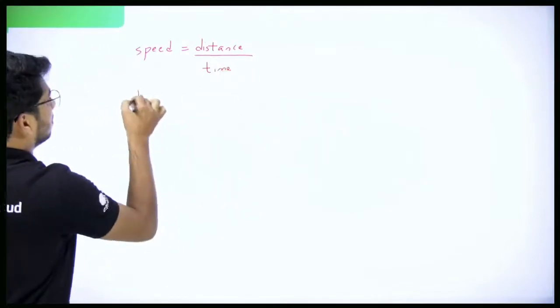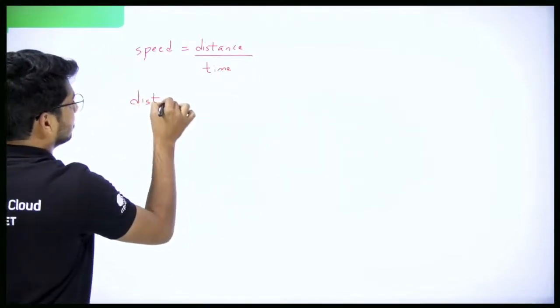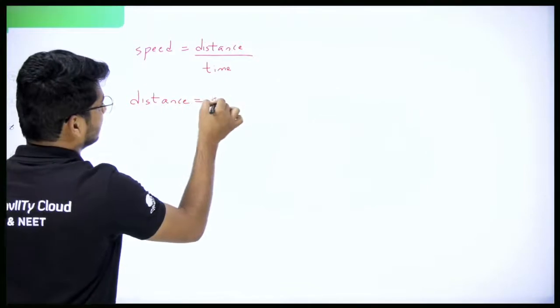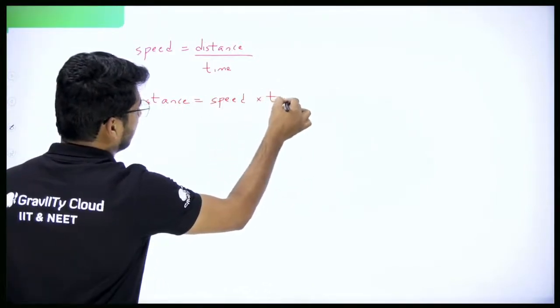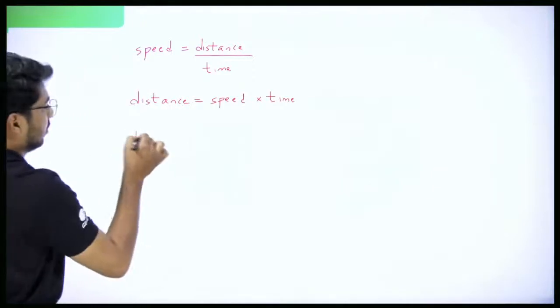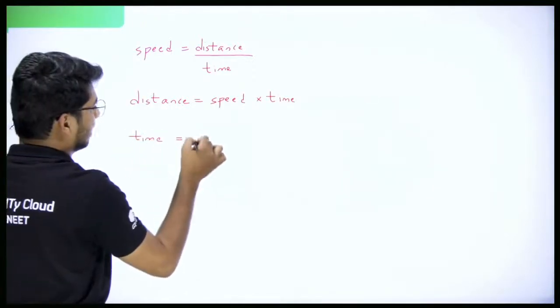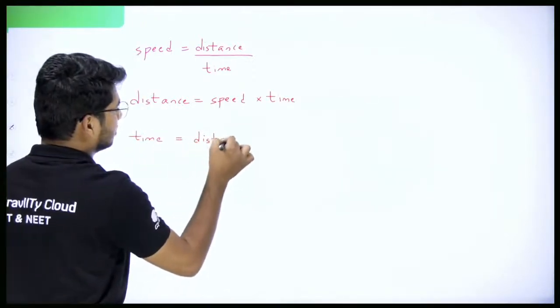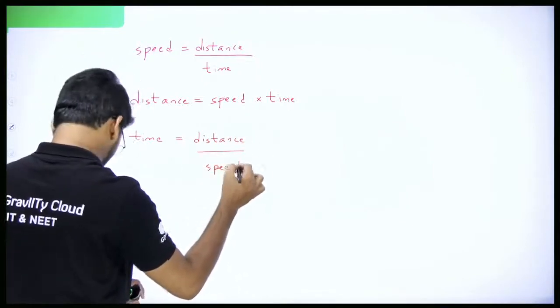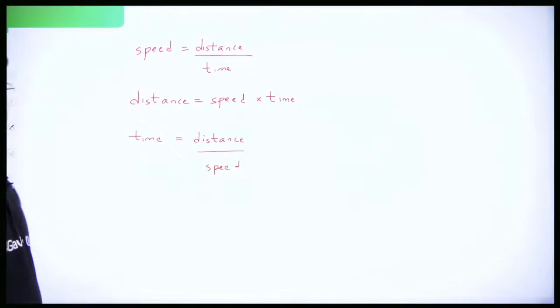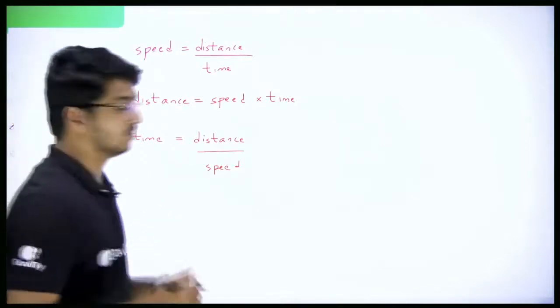And then we also got the formula for distance. What is distance equal to? Distance is equal to speed into time. And we got the formula for time also. What is time equal to? Time is equal to distance by speed. So we got these three formulae.